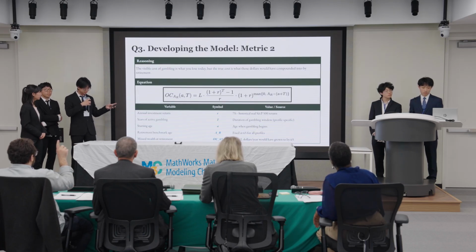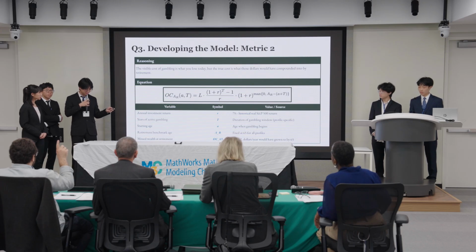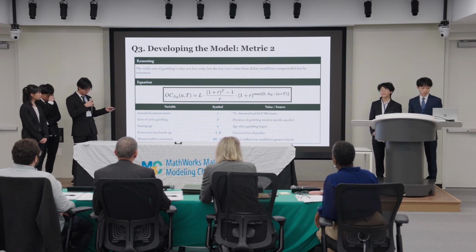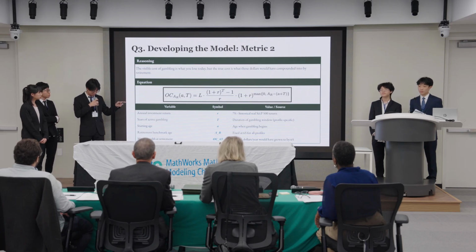That brings us to metric 2, which is missed wealth. The visible cost of gambling is what you lose today, but the cost that matters is what those dollars would have compounded into by retirement. The equation has 2 parts: the future value of T years of annual losses at 7%, and then it grows that value to 65.